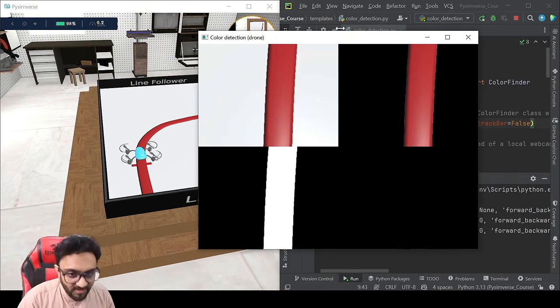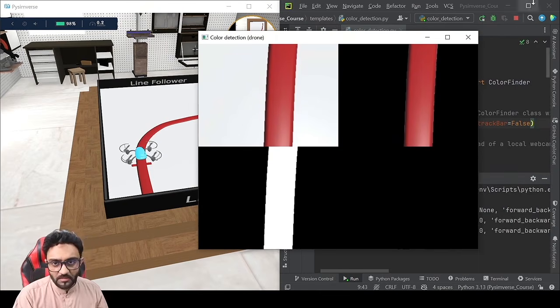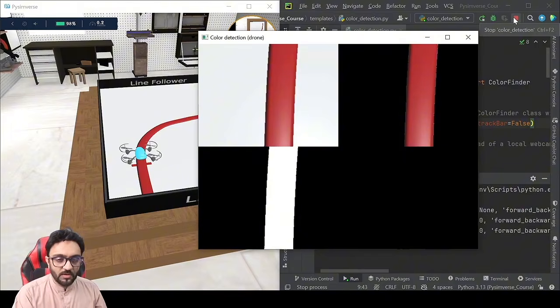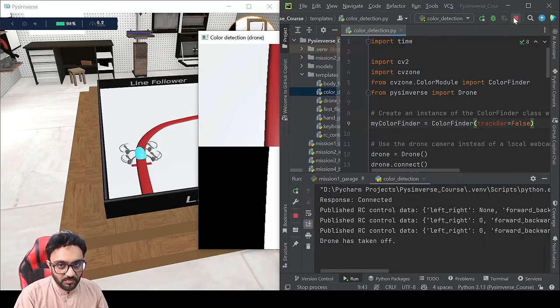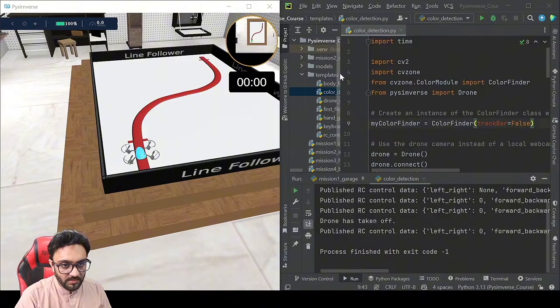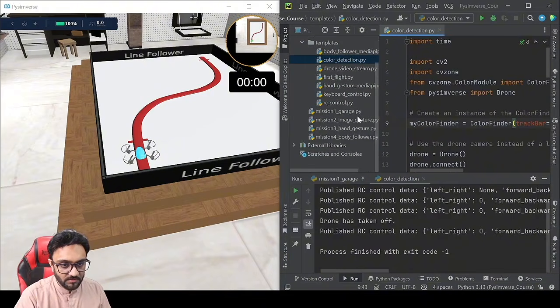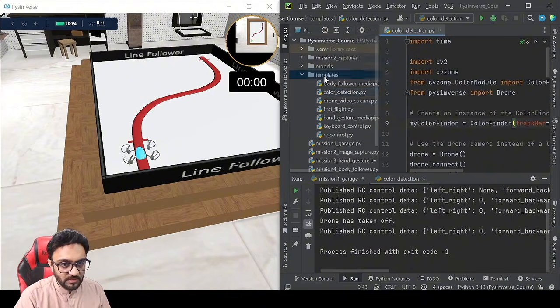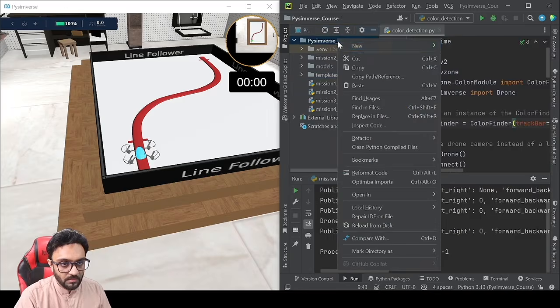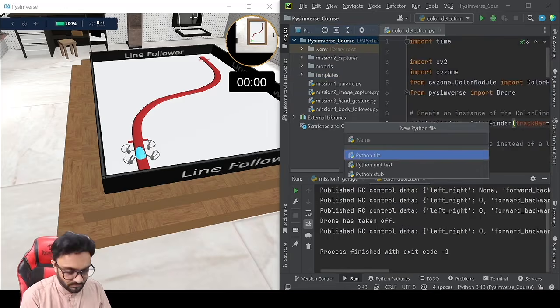Amazing. Okay, so now that we understand this, we are going to tell our AI model to detect this line, and based on that, move left and right to solve the line following parts. So now we will go ahead and create our mission file. We are going to name it mission 5 underscore line follower.